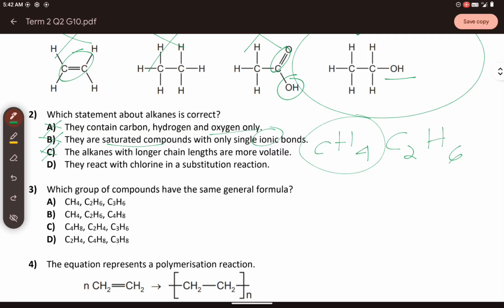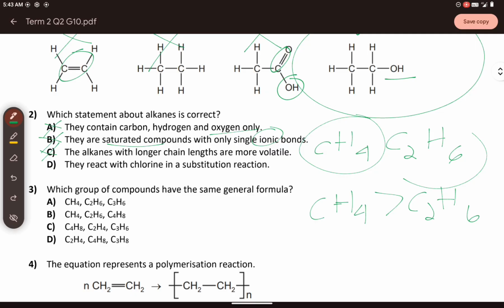It evaporates easier because they have weaker intermolecular forces. Since there are only one carbon or shorter carbon chain that holds the bond. So the longer chain alkanes have higher boiling point like the ethane compared to the methane. So you can say that the CH4 is more volatile than C2H6 or ethane. Okay, so that's the answer for that.